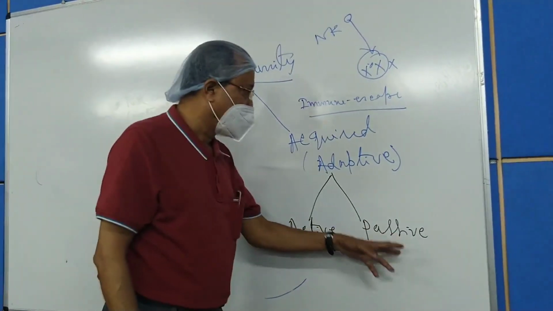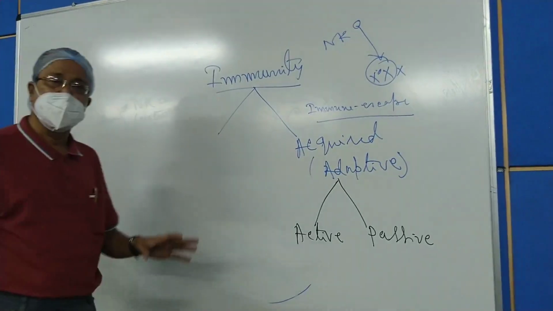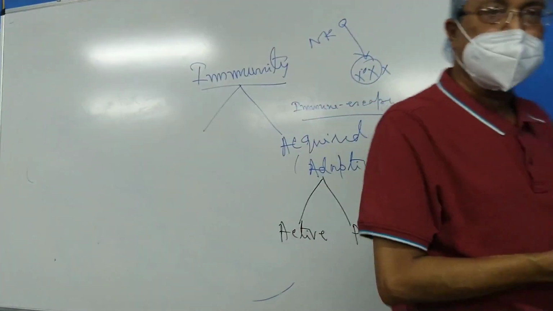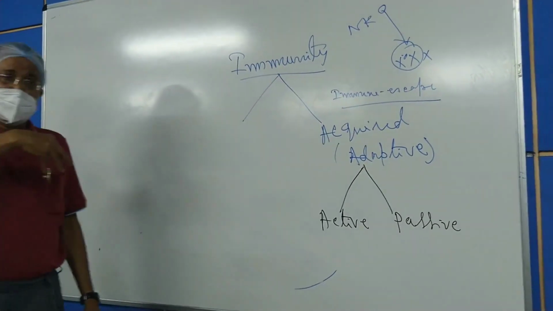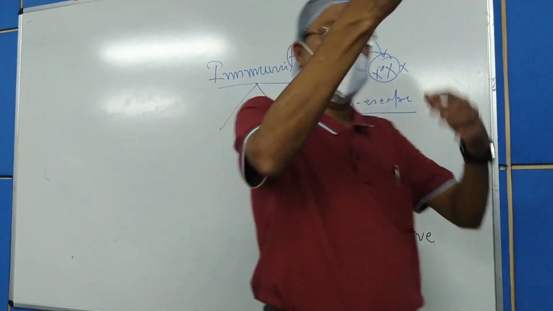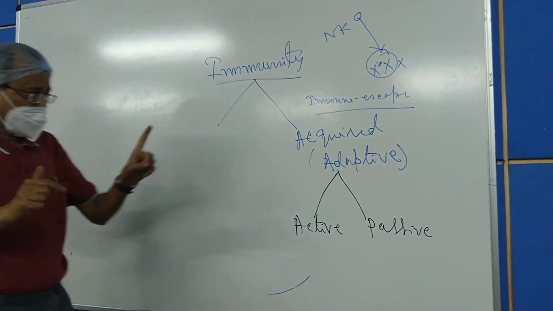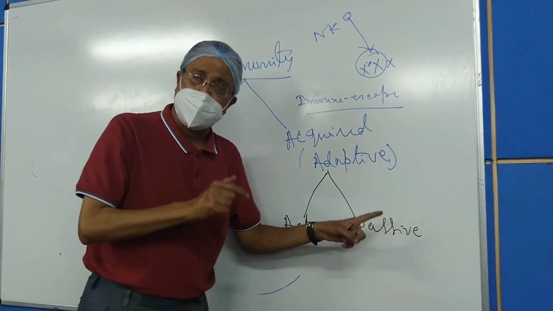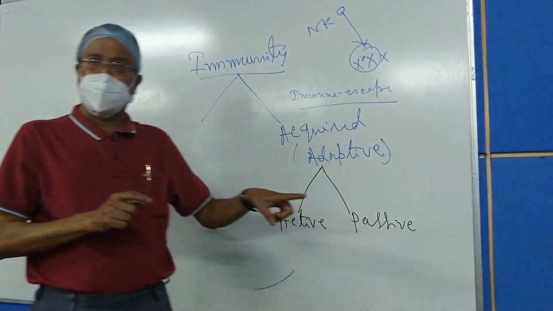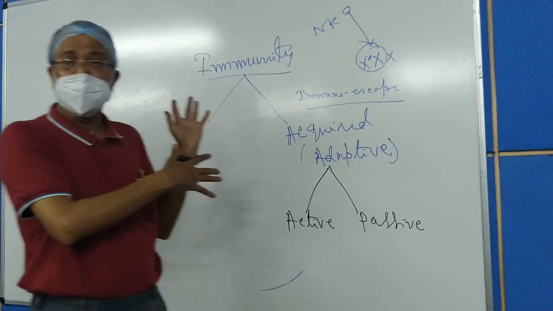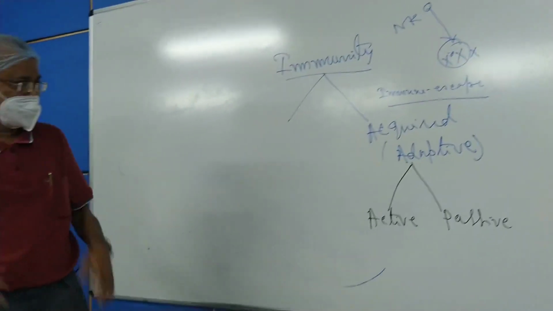And in the passive immunity, though it is acquired, the body's immune system does not actively participate in the development of the immunity, but still it is acquired because it is given from somewhere else. The immunity is developed in somebody's body, and from there it is given to the patient's biological system. So here the patient's biological system does not participate actively in the production of immunity. That's why it is passive. But it is acquired, no doubt about it, because it is not present since birth. It is not innate. So that's why it is acquired. Is this concept clear?